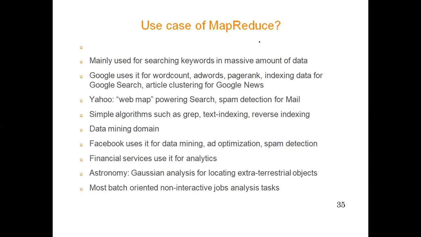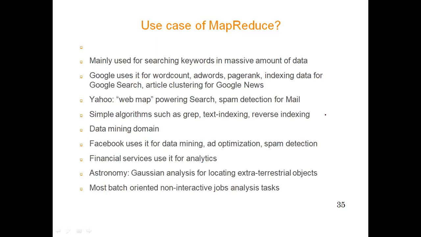Because it happens quite quickly, we have MapReduce running that helps to solve such problems. Yahoo Web Map, powering search and spam mail detection, is also done with the help of MapReduce.